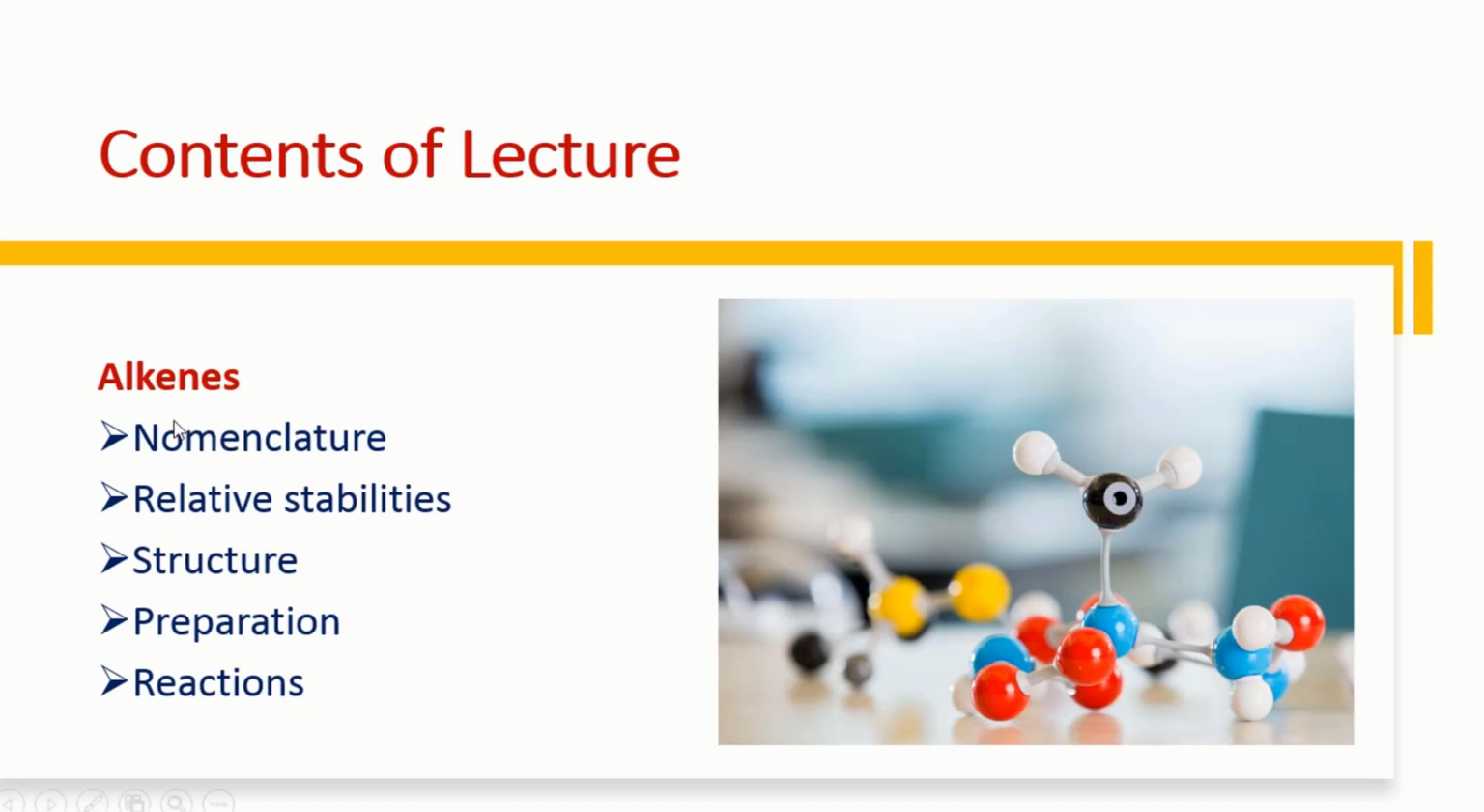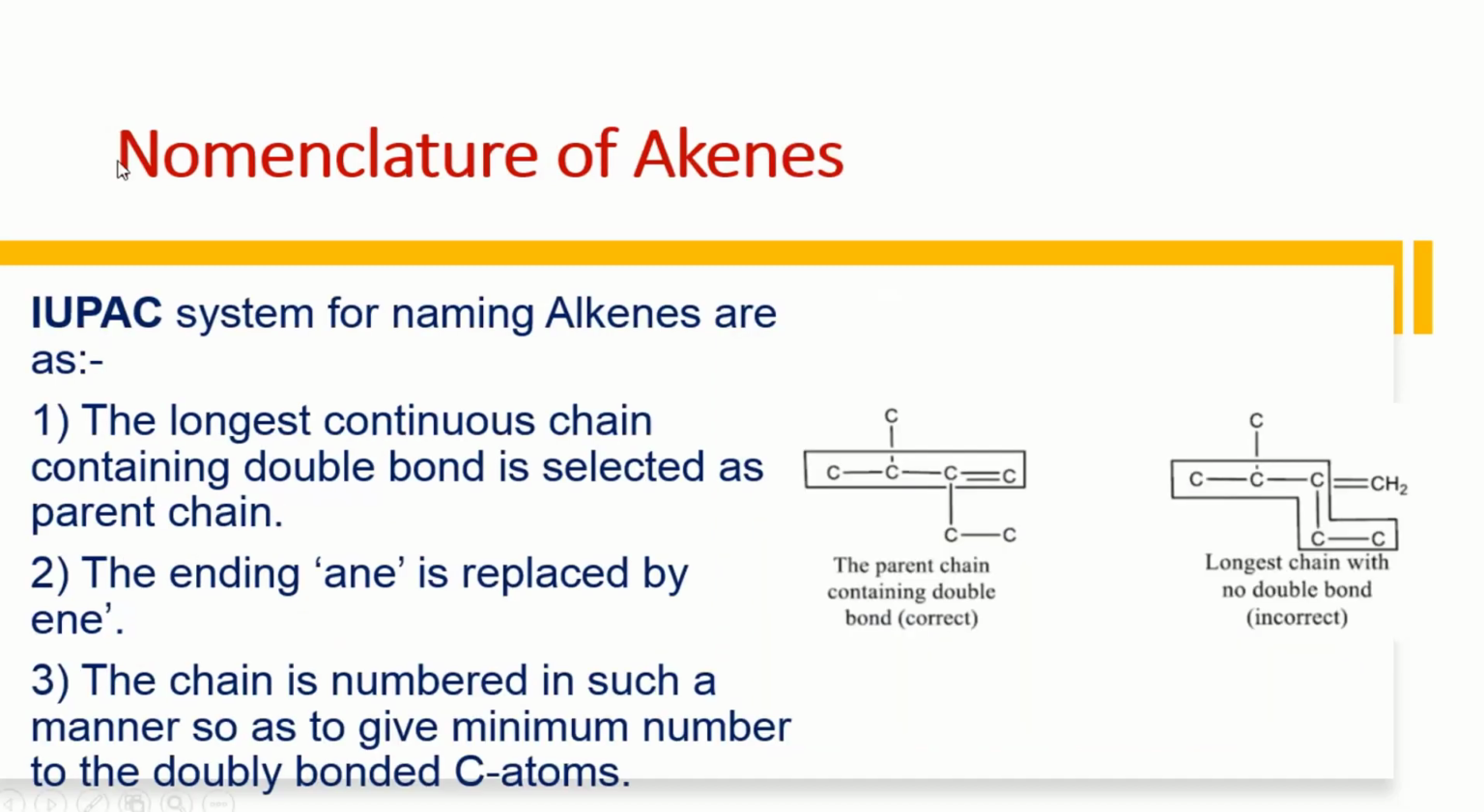First I will focus on the nomenclature of the alkenes, then their relative stabilities, then a little bit of discussion about the structure, and then the very important article about the preparation of the alkenes, and then a detailed discussion about the chemical reactions of the alkenes. I will discuss one of them, and we will discuss the remaining reactions in the next lecture. So first, let us move to the nomenclature of the alkenes.